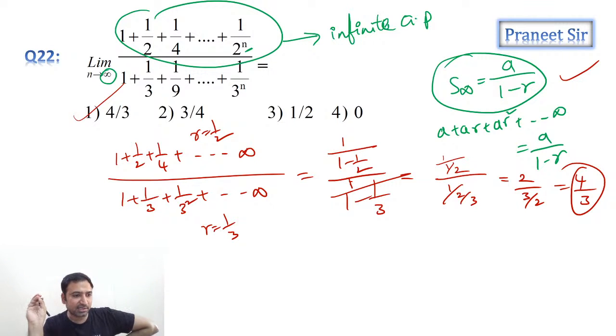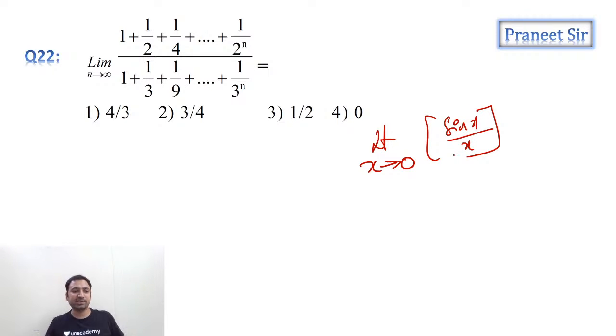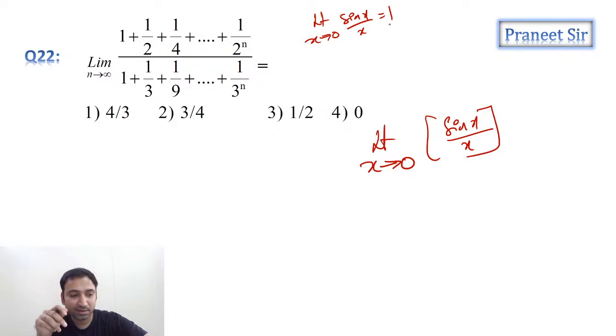Okay. So Jairaj is asking the greatest integer function of sin x by x when x is tending to 0. That's what he's asking: limit x tending to 0 of the greatest integer function of sin x by x. Guys, clear? So limit x tending to 0, sin x by x is 1. What is the meaning of this?